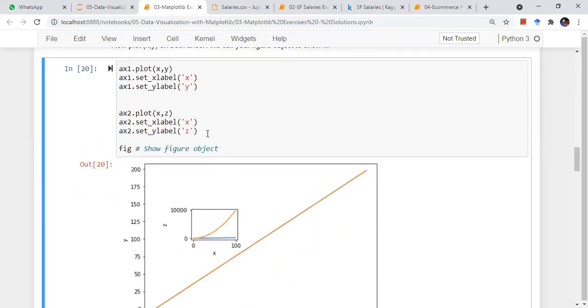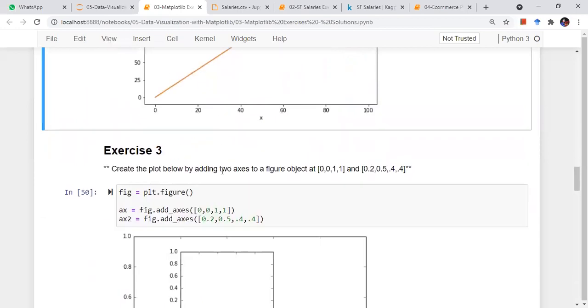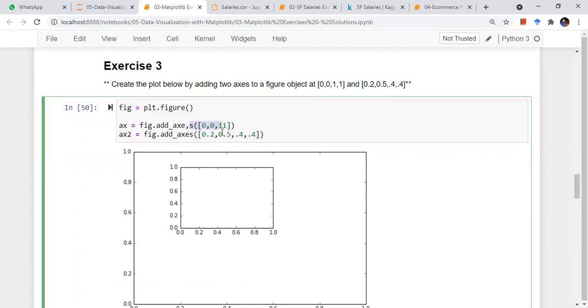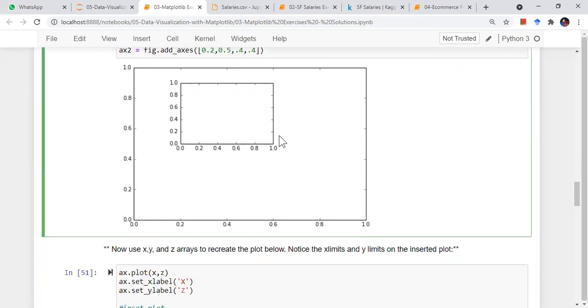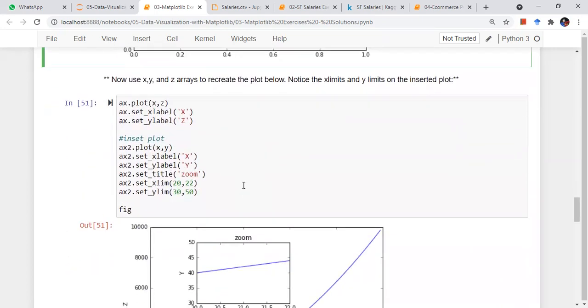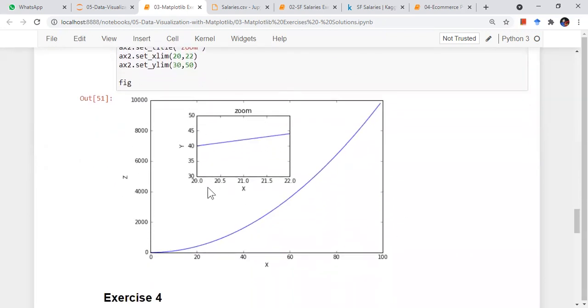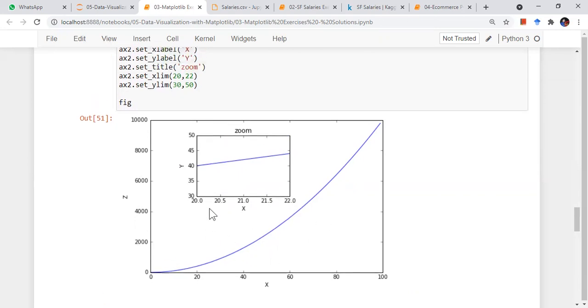Okay, this way I can do it. Next, given these two axes and their locations, how can I create the axes? This is simple, just pass these into add_axes and we'll be able to do it. Next, the x limit is 0 to 100, everything starts from 0. What if I want to zoom in somewhere? I want a particular interval. How can I do that?